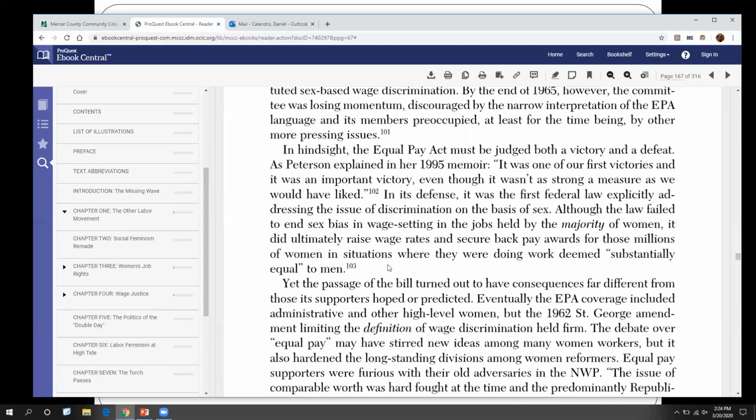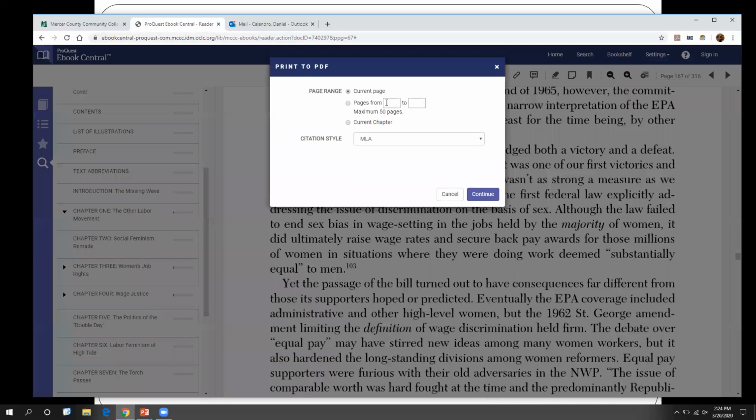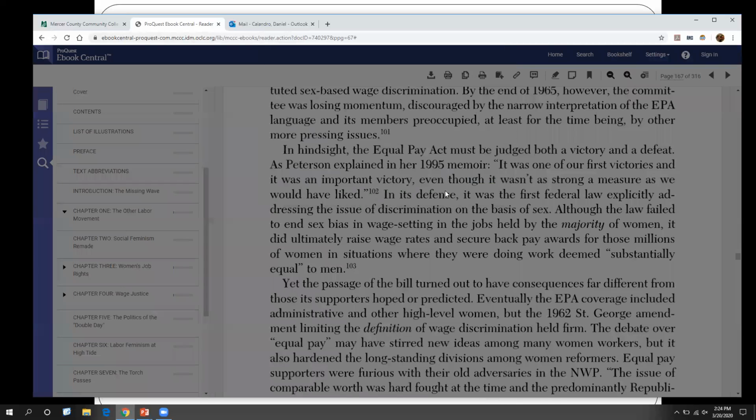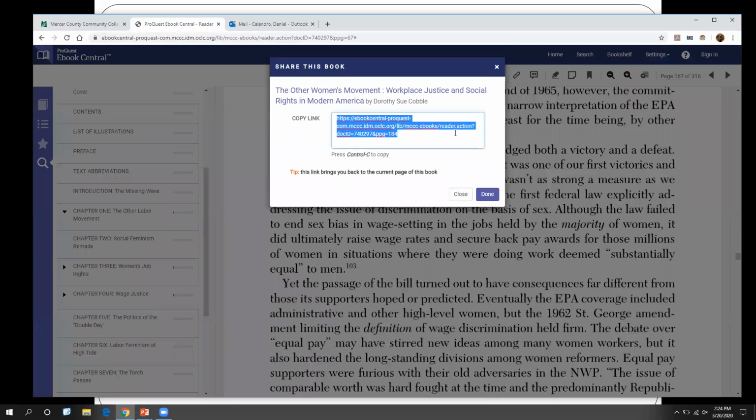If you find a particular page or chapter that you want, Ebrary does have some nice features. You have the ability to go ahead and print them off in a PDF format. So here you can select an individual page, page range, or a current chapter that you're in. You also have the ability to get a little link to the book. It'll actually take you back to the page that you are on.